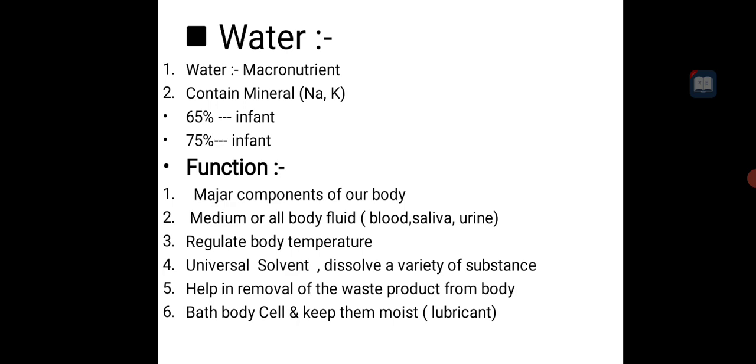In the past, water was considered a food because it contains minerals, so it was called food also. But this is a nutrient. Water is a nutrient. So next is the function of water. It is a major component of our body, a medium for all fluids like blood, saliva, urine. It acts as a medium for enzymes and any chemical reaction. It also regulates body temperature. Then it is the universal solvent, dissolving a variety of substances.